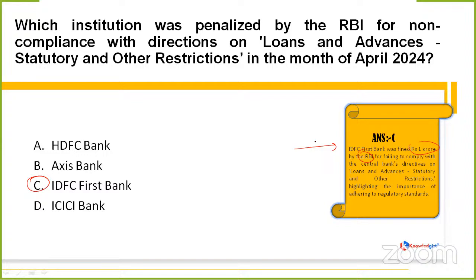It highlights the importance of adhering to regulatory standards. These standards are issued by RBI because they are compulsory for every bank, every institution, every organization to follow. Clear?